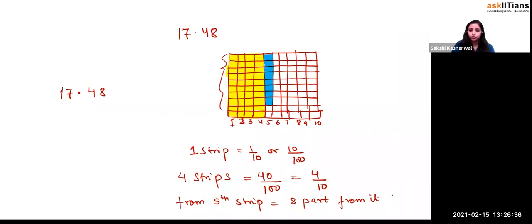Yes or no? So it will be how much, beta? This is equal to what? 8 by 10. Yes. So basically what happened now, if you're going to write it down, this is the way of presentation. Like this is 4 by 10 is equal to 40 by 100.